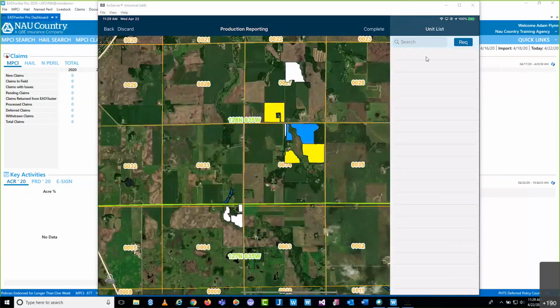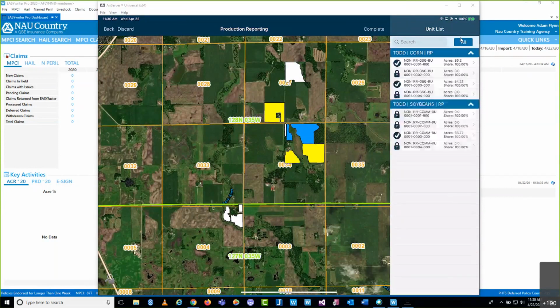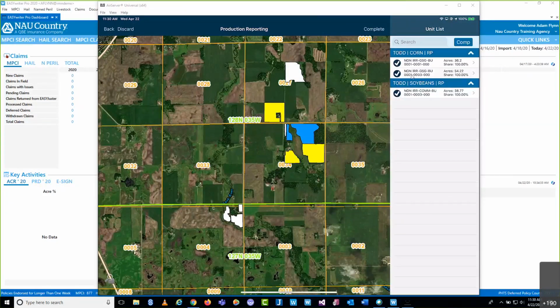Now, like before, when we were looking at the completed list, how that was blank, now we're seeing the required unit list blank. If I were to tap this a few times to get back into that complete list, now you'll notice those units are reflected there because we've obviously reported production. So from here, we're ready to get this submitted. So I'm going to hit this complete button here.